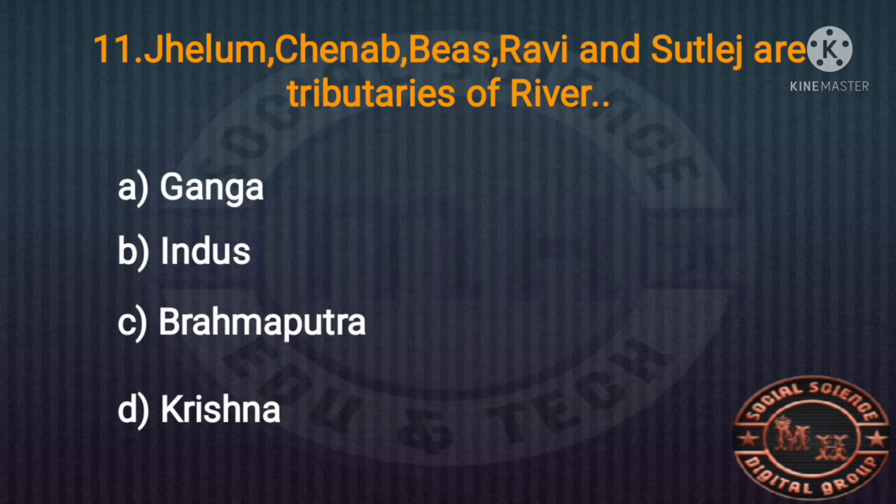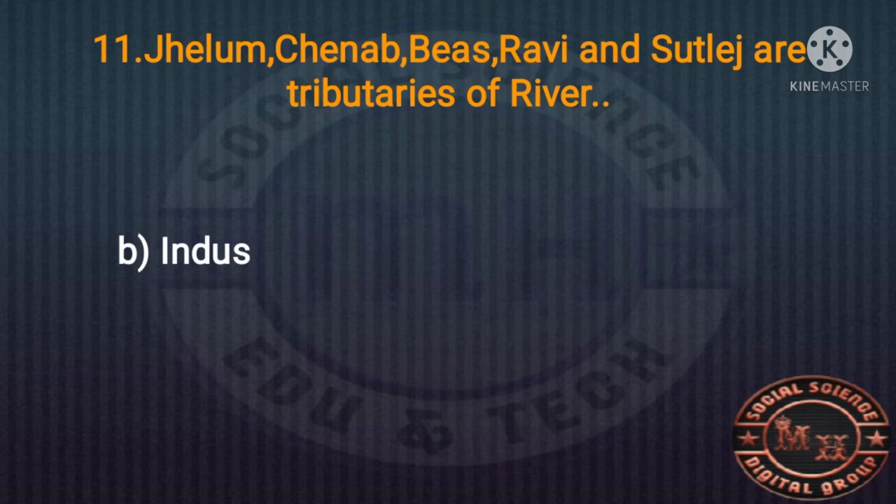Jhelum, Chenab, Beas, Ravi and Sutlej are the tributaries of these rivers. The options are Ganga, Indus, Brahmaputra and Krishna. Very easy. Which one is the right answer? Indus. Jhelum, Chenab, Beas, Ravi and Sutlej are the tributaries of the river Indus.